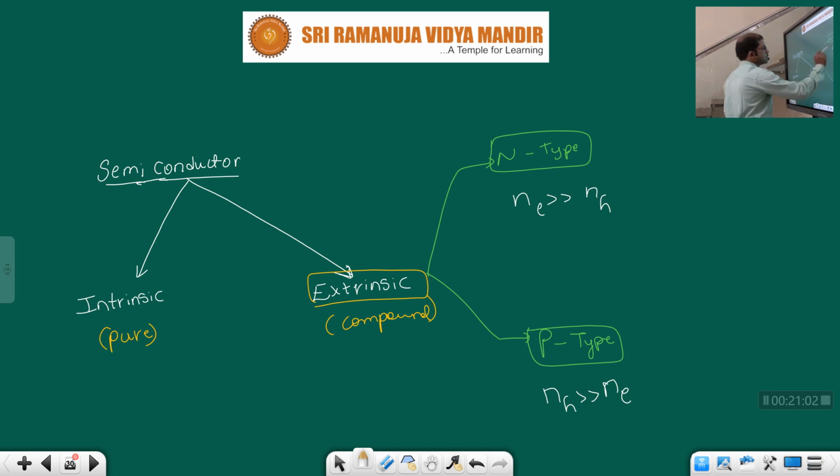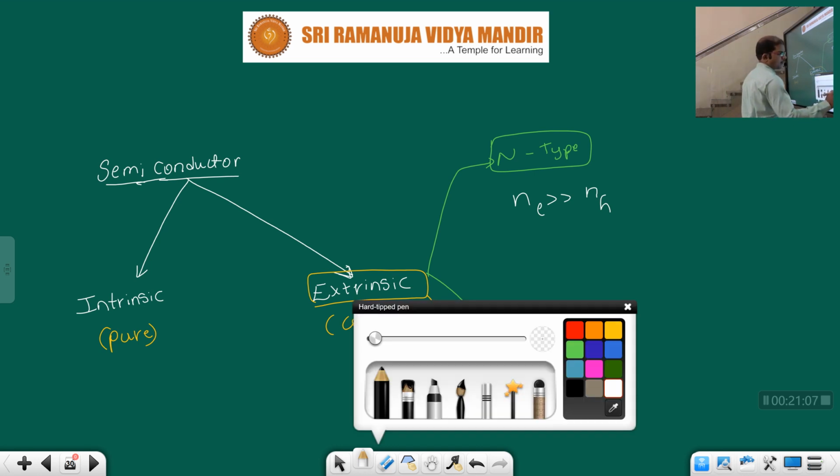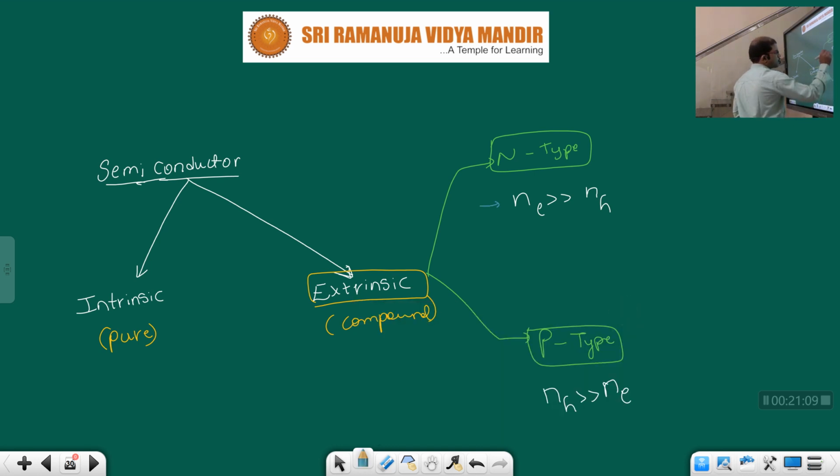Here the number of electrons is more. In order to make it, we mix with pentavalent impurities.